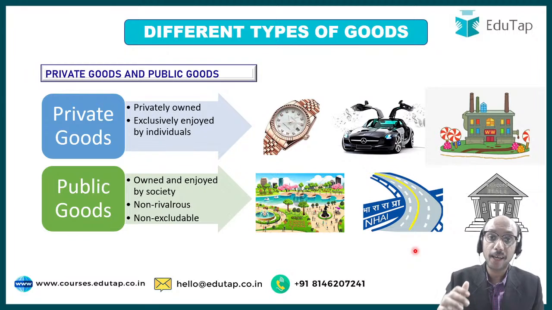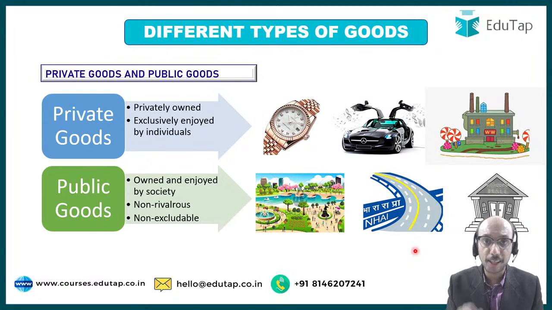Let us say that I am making use of all the things that the government has provided and I pay zero taxes. So I have not paid any tax and yet I am benefiting from all the services that the government has provided. Let me tell you an example. Defense services are protecting the entire country and all citizens of India. How many citizens of India have paid taxes to the government of India?